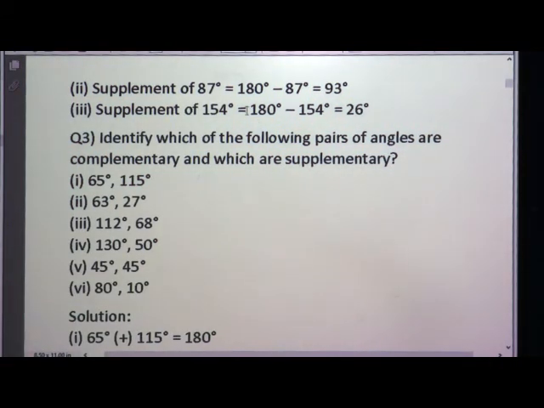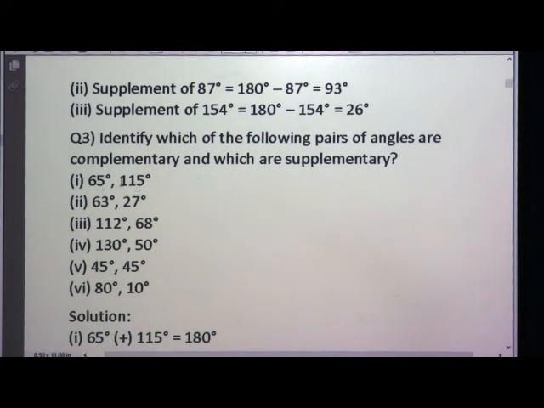So, we have learned about the complementary angle and the supplementary angle. Now, we will see how to identify which of the following pairs of angles are complementary and which are supplementary. From the pairs given, when it is a complementary angle, the sum is 90 degrees, and when it is a supplementary angle, the sum should be 180 degrees. So, what will be the total? This is 165, one angle, and 115, one angle. Can you say it is a complementary angle or a supplementary angle?